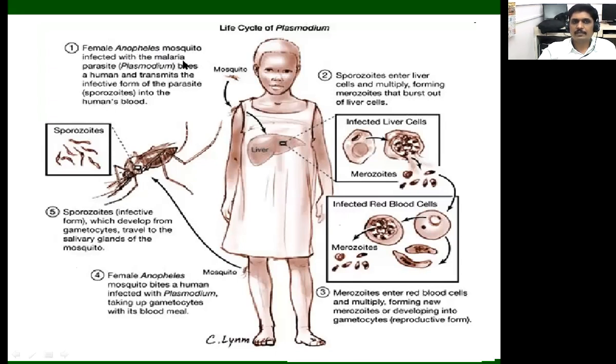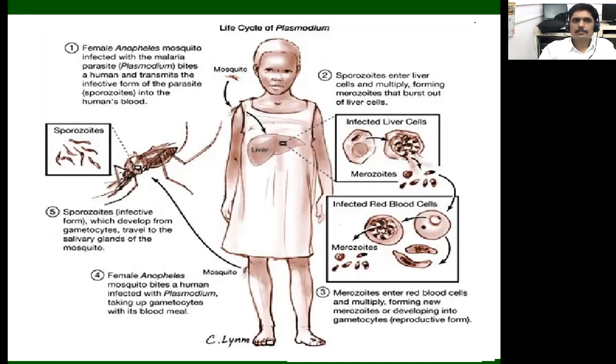The parasite is Plasmodium, and it bites the human and transmits the infective form of the parasite, the sporozoites, into the human blood. What is the sporozoite? The sporozoite means the infective stage, or the spores, of that protozoan parasite.